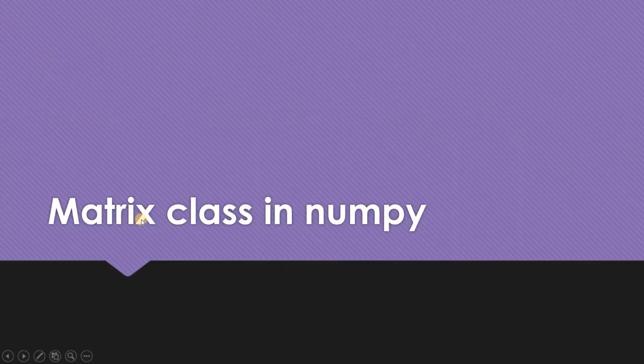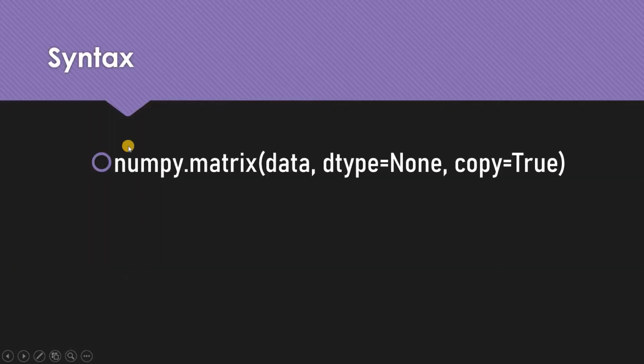So remember, in the previous tutorials we saw the matrix, but we saw it just as ND arrays. We didn't actually see the matrix class in NumPy. Now we are going to talk about the matrix class in detail. The syntax is pretty easy. We just have to write numpy.matrix, which is the matrix class in NumPy, and there are some parameters like data, dtype, and copy equals true.